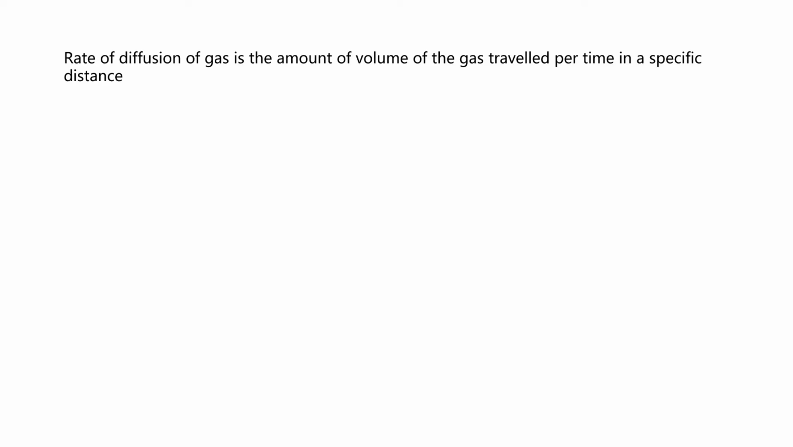So we can say the rate of diffusion of gas is the amount or the volume of the gas that traveled per time in a specific distance. How much of that particular gas traveled in a given period of time. All right, great. So we can say that the rate is equal to the volume over time. How much of the gas, and what amount of time did it take that volume of gas to travel?